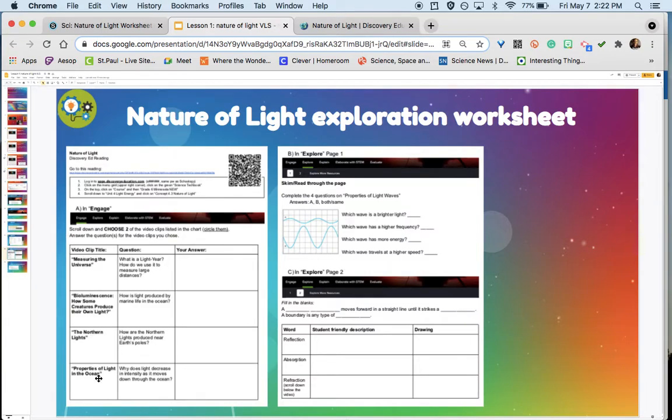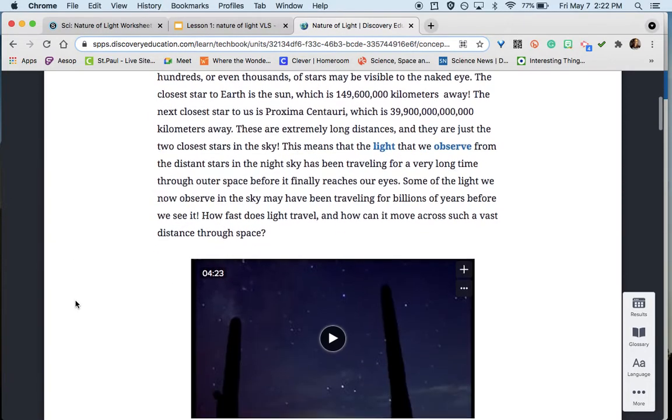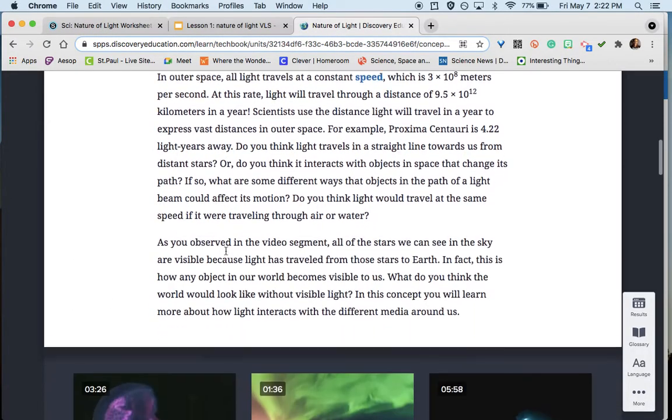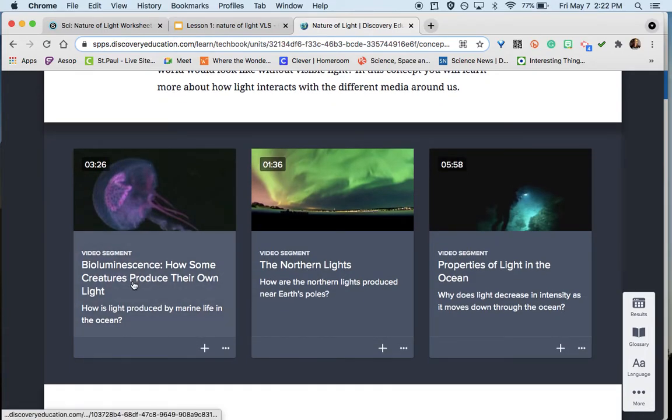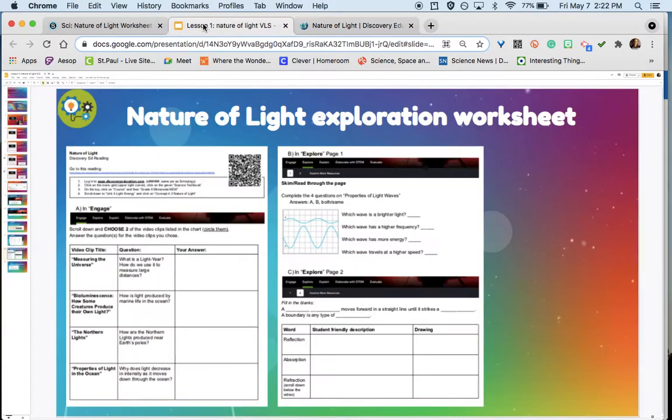Circle which 2 you are interested in, and then answer the questions. So that would be here in Engage. Scroll down, you could watch Measuring the Universe, Bioluminescence, the Northern Lights, or Properties of Light in the Ocean. Choose 2 and write a couple notes here in your answer.